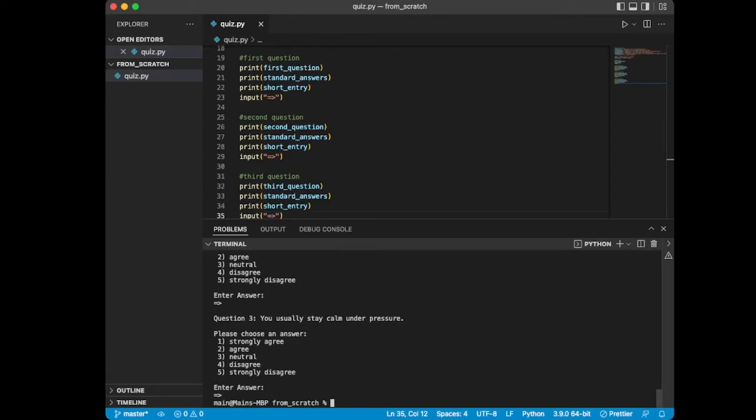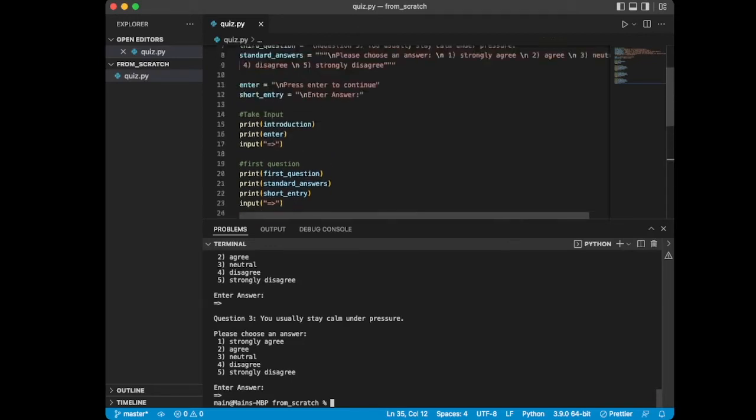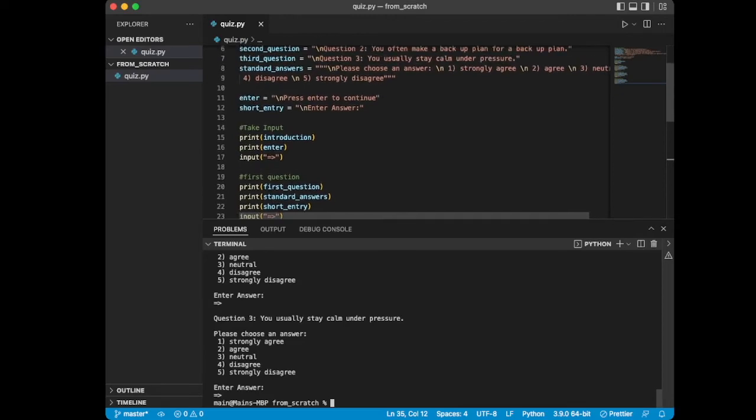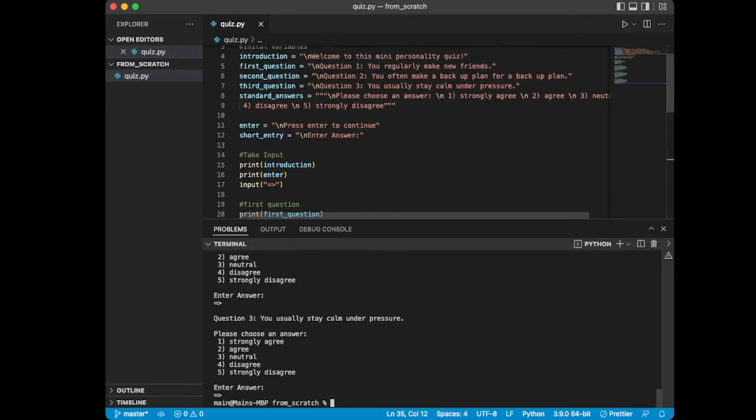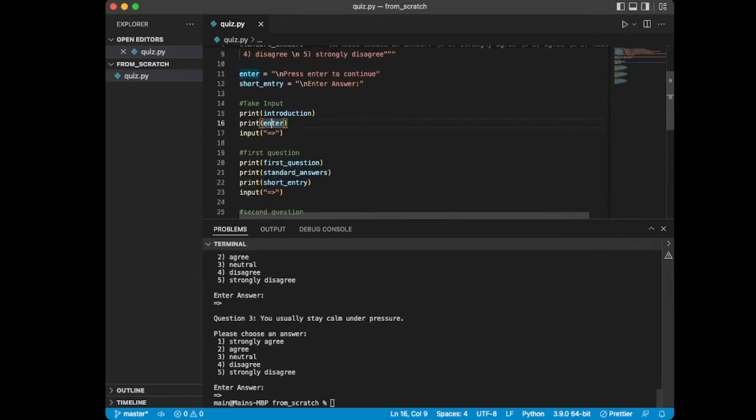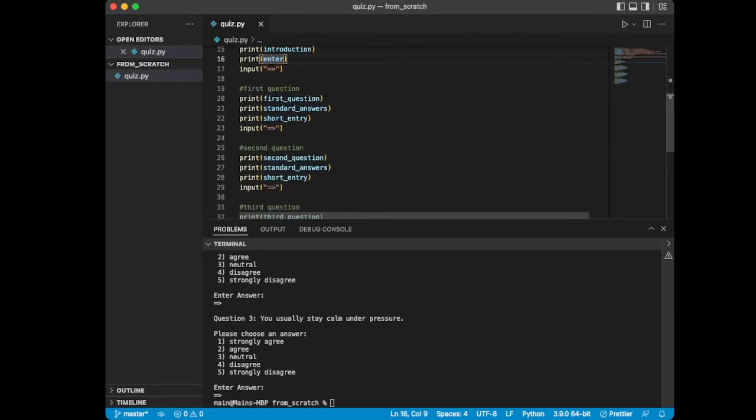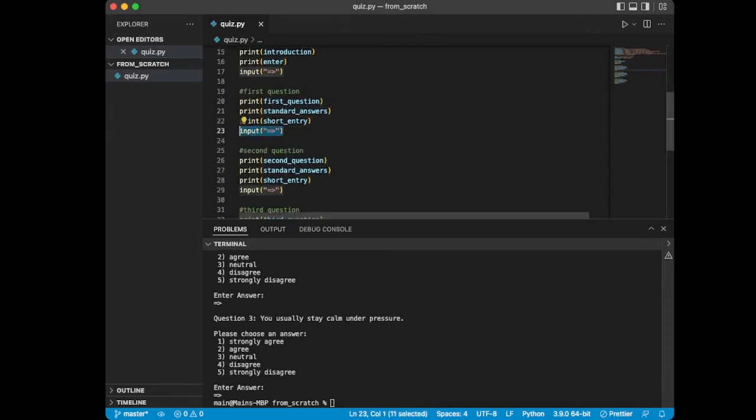So the next question is really, how do we get it to take in our scores and do anything with it? So we know how to prompt the user for an input, but how do we save that input and then do stuff with it? Well, this is basically where we combine two concepts that we've already covered, the input concept with the variable concept. So here where I have the first question, I actually want to save the results of this input function. So whatever the user inputs. So how would I do that?